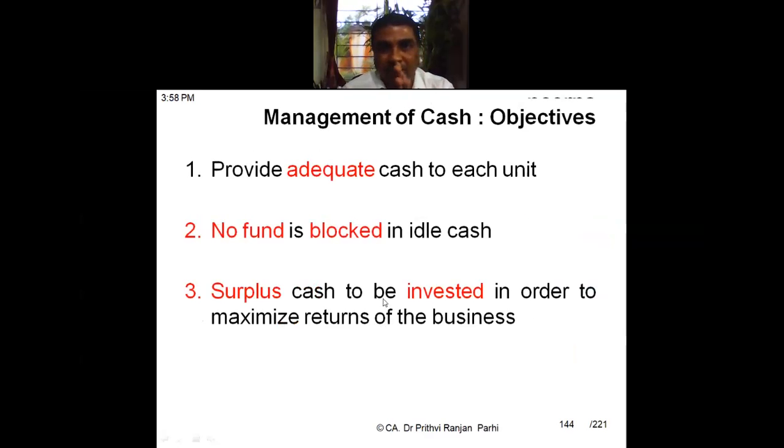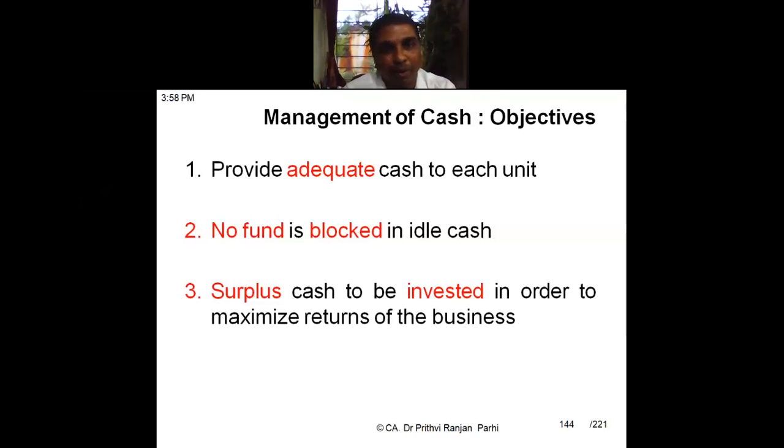Now let us learn about objectives of management of the cash. So again, objectives are threefold. Provide adequate cash to each unit. In working capital management, we have understood that it is essential to maintain adequate current assets so that the flow of operation is not affected. So one objective is to ensure that adequate cash is available at each unit so that they can run their functions smoothly.